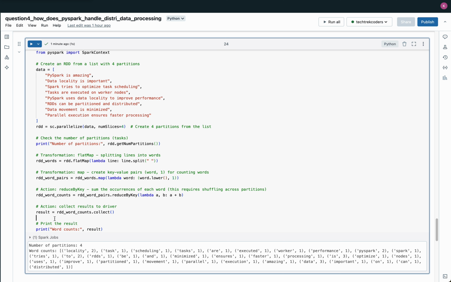Finally, the collect action retrieves the word count results back to the driver program. The result is a list of words and their corresponding counts, which are printed for verification. This example highlights how PySpark uses parallel execution and data locality to efficiently process data and minimize overhead, ensuring fast and scalable computations across distributed systems.